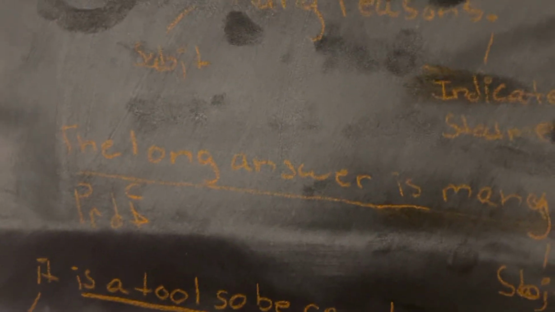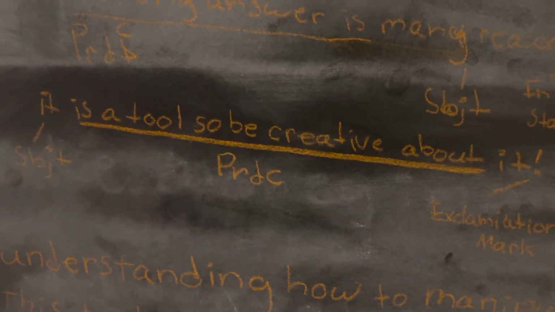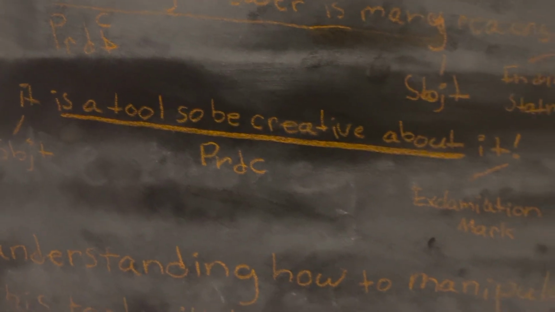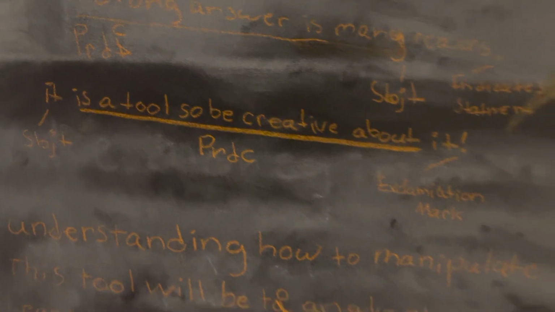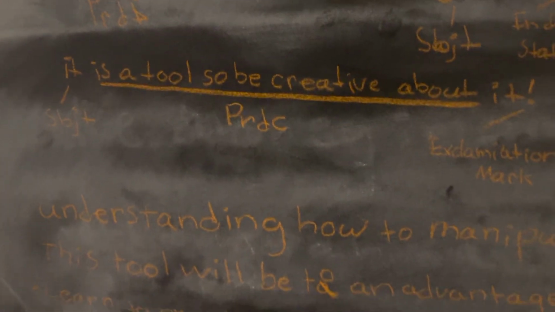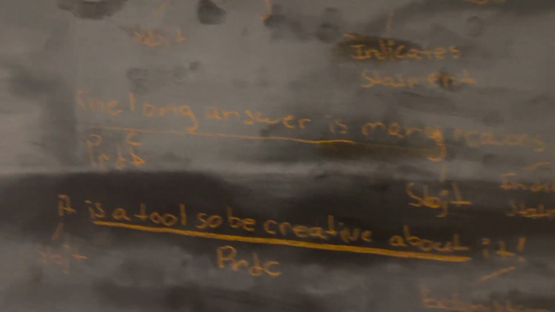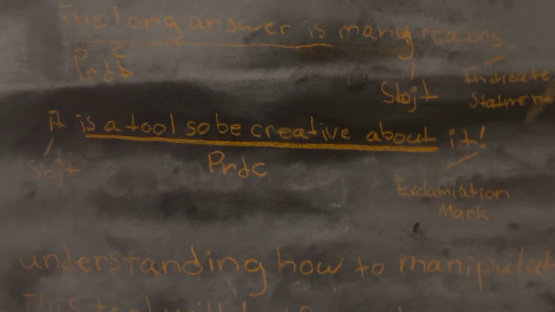The many reasons thing. You're talking about that because it's the long answer. But in this sentence, why are you talking about it? We're talking about it because it is creative. It is a tool, so be creative about it. So the amount of information you're taking in about it is already so much more than the long answer or short answer. It holds a lot more value to it.